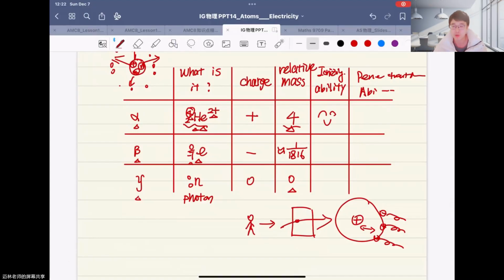For beta particles, it is a middle size, right? So its ionizing ability is middle. And for gamma particles, its ionizing ability is very, very small. But you can find there is a difference between these.